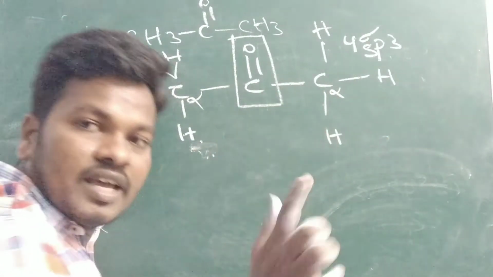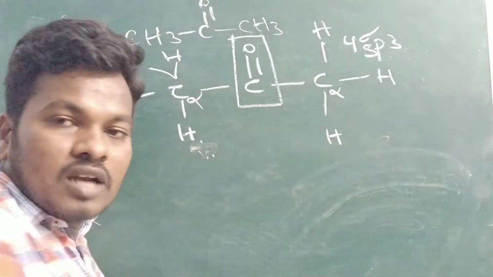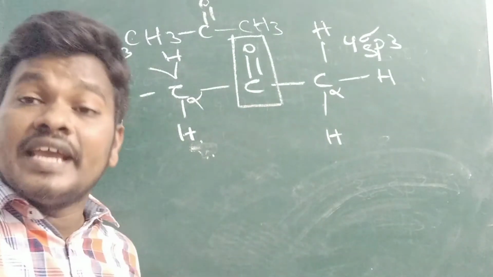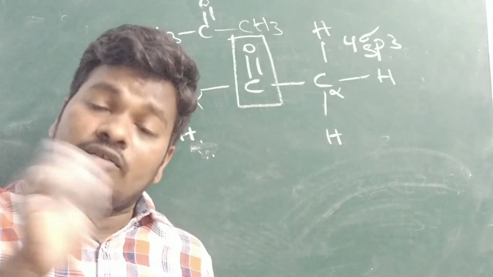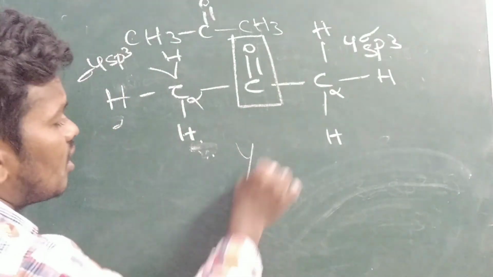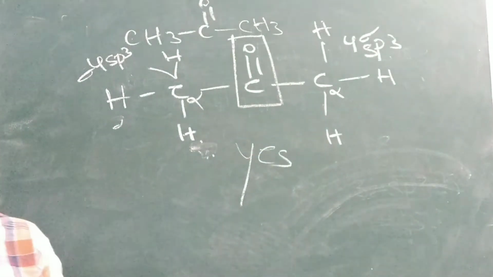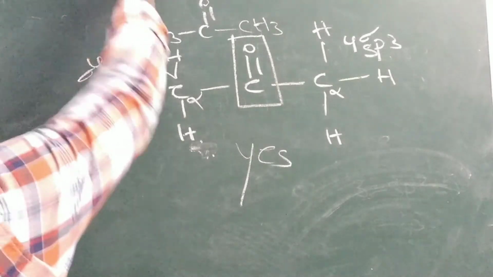This side is not there. Alpha hydrogen is not there. Alpha carbon is not there. No need. On any one side, either side, an alpha carbon should be there and alpha hydrogen should be there. Then only it is tautomerism. Yes, it is exhibiting the tautomerism. Any one side, no need for both.